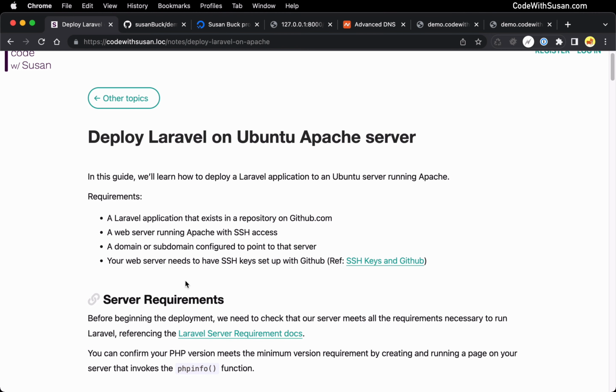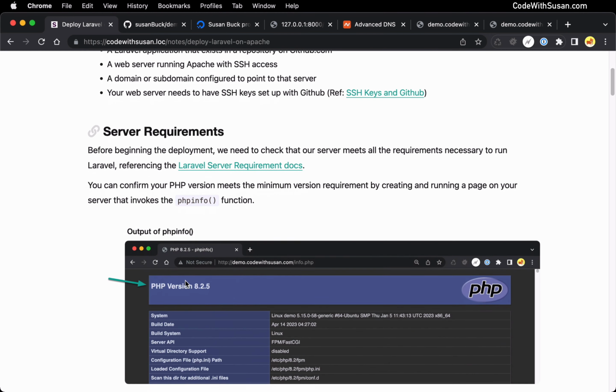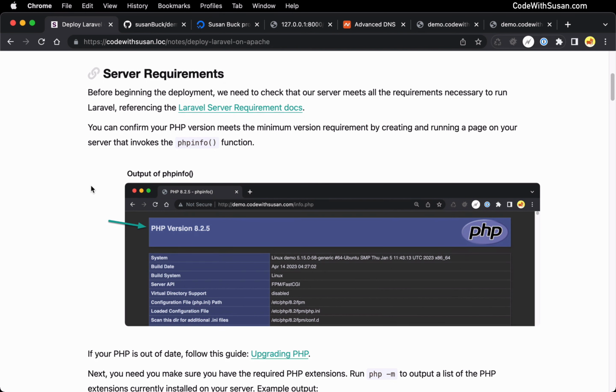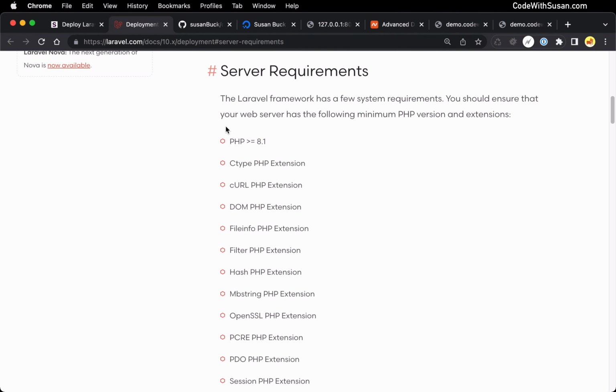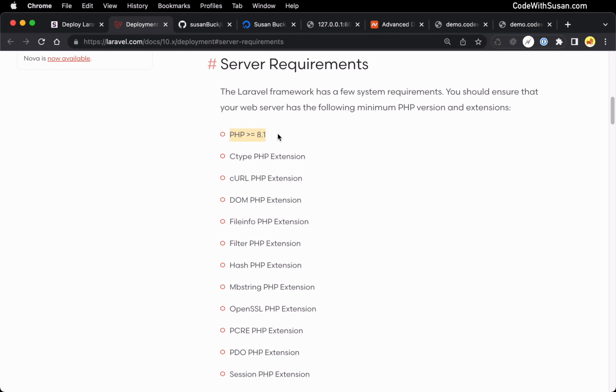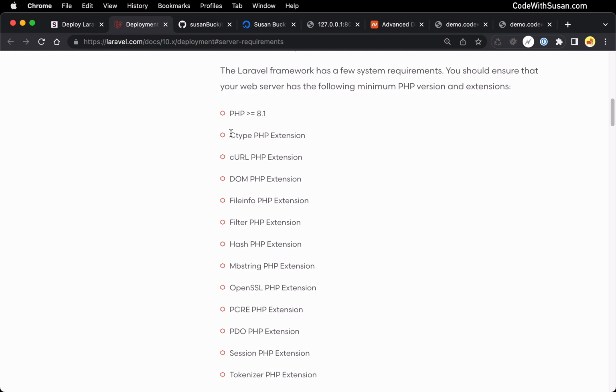So with all those prerequisites behind us, let's jump in. The first thing we need to do is just make sure that our server is prepared to run a Laravel application. And for this, we're going to reference the Laravel docs on server requirements. And within these docs, we can see that as of this recording, the minimum requirement of PHP for Laravel is 8.1. And here's a list of PHP extensions we're going to need on our server.